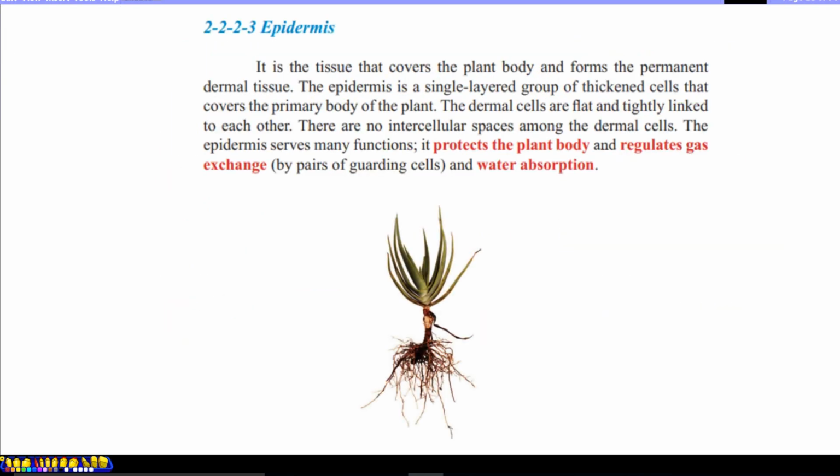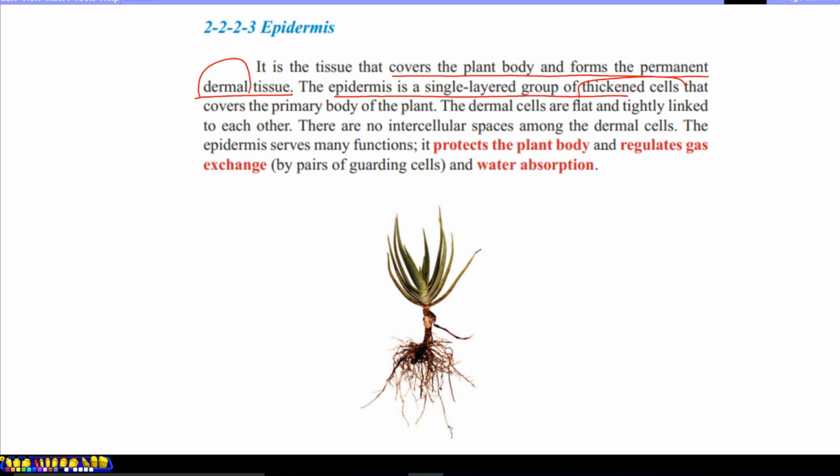Epidermis is the tissue that covers the plant body and forms the permanent dermal tissue. Dermal means about the skin of the plant, or the outermost layer of the plant body. It consists of a single layer of cells with thickened cell walls which cover the primary body of the plant.